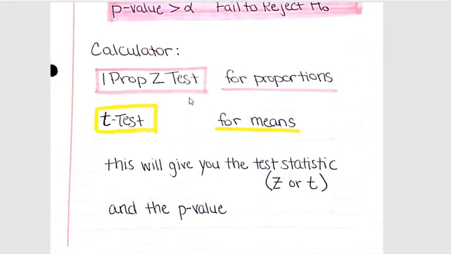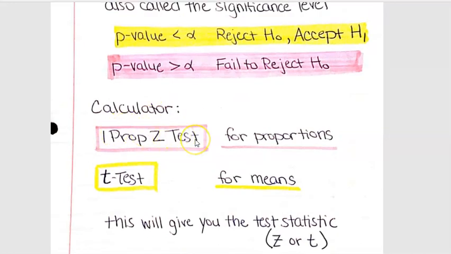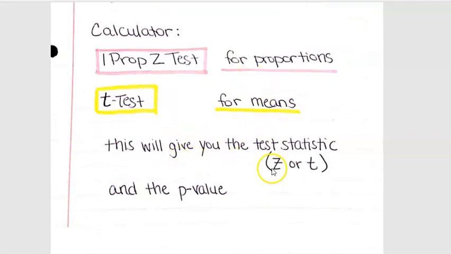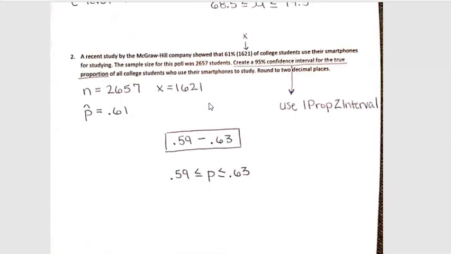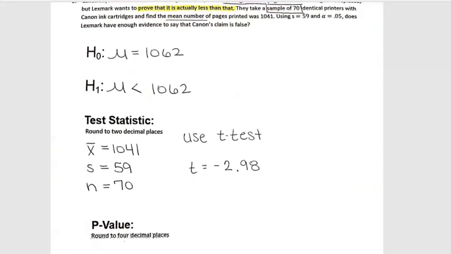In the calculator, we're going to use the one-prop test for proportions and the t-test for means, kind of just like we did for intervals. The only difference is now it says test instead of interval, right? That's going to give you your test statistic, which is either a z or a t, z for proportions, t for means, and it will also give you the p-value. So then all you'll have to do is kind of plug it in where it's needed. Let's look at these examples here that I have on the practice test.